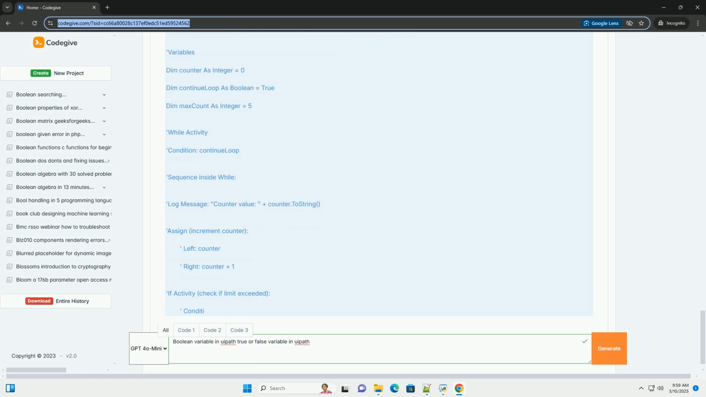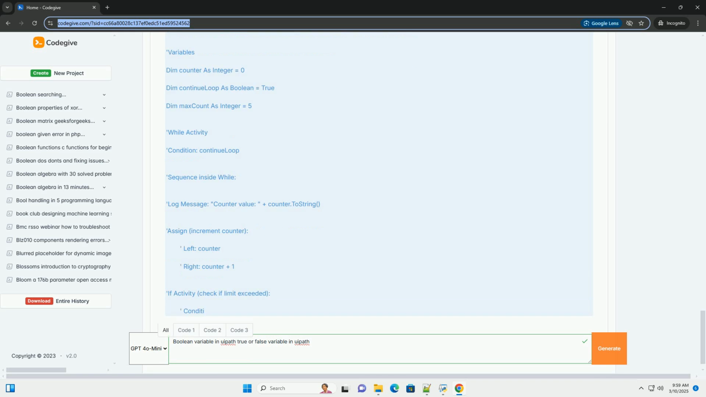4. Assigning values to Boolean variables. Boolean variables can be assigned values directly or through Boolean expressions. Direct assignment, using the Assign activity. Assign: fileExists = true. Assign: isValid = false. Boolean expressions use comparison operators, logical operators, and methods that return Boolean values.